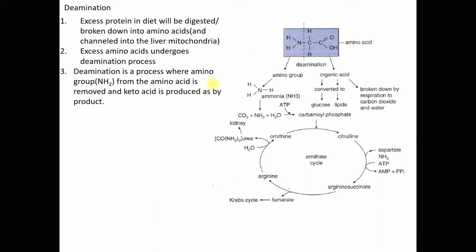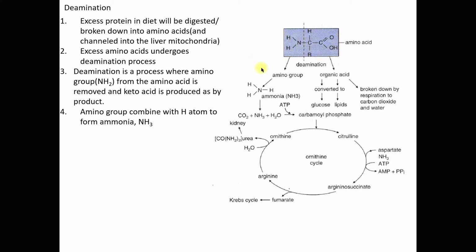Now, what is deamination? Deamination is a process where the amino group, this is one example of an amino acid, will be removed and keto acid will be produced as a byproduct. So apparently this will become the keto acid.